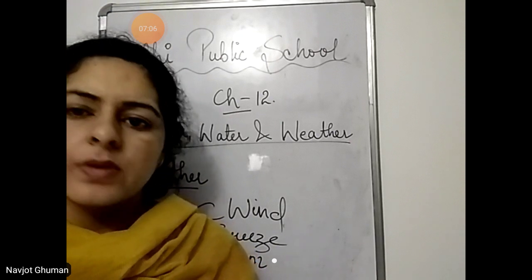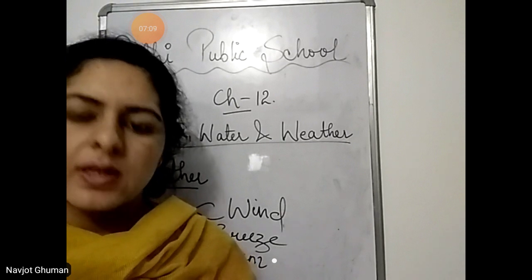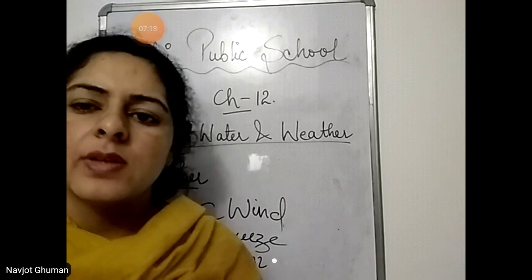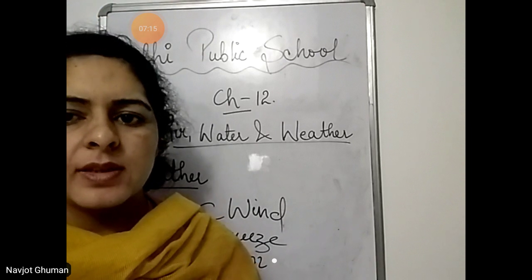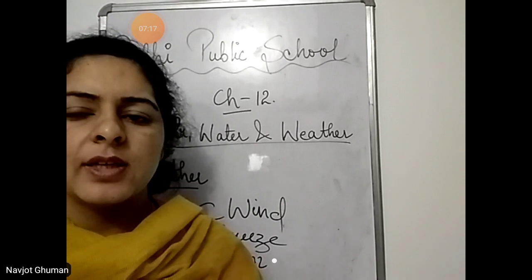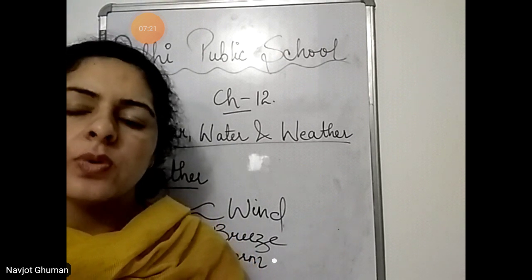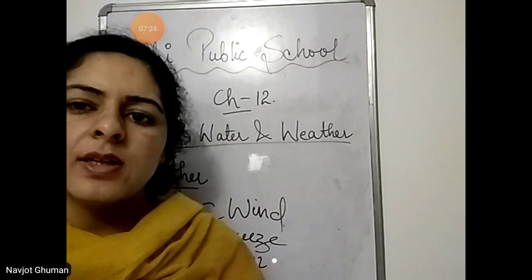The sky is full of clouds. Black clouds are there, and it is cooler on windy and cloudy days than on the sunny days. And जब बादल आते हैं, जब cloudy days होते हैं, the days are cooler. The days are cooler than the sunny days. We know कि उस दिनों में ज़्यादा ठंड लगती है.